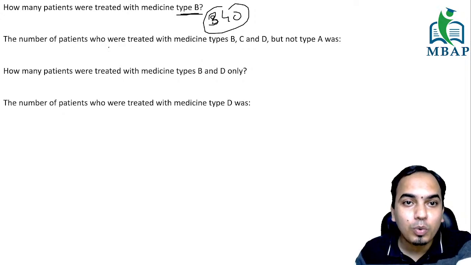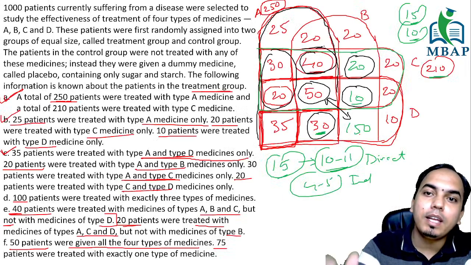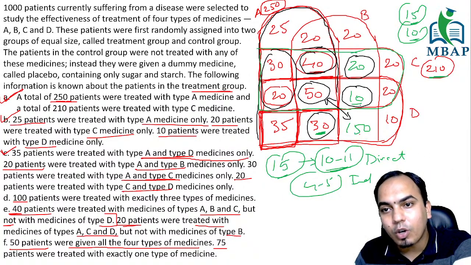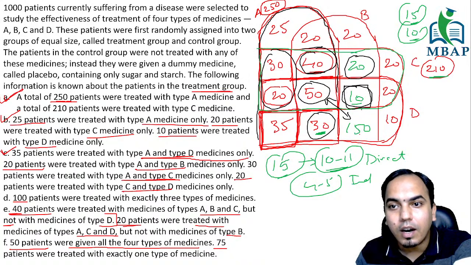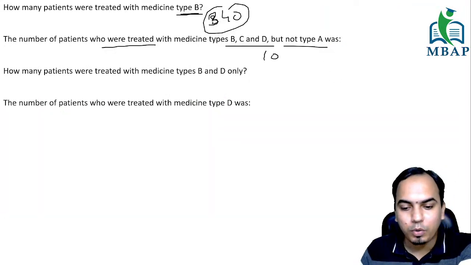Number of patients who were treated with medicines of type B, C, D, but not type A. B, C, D is there and A is not there. Which value will it be? This value will be 10. So the answer for this is 10.